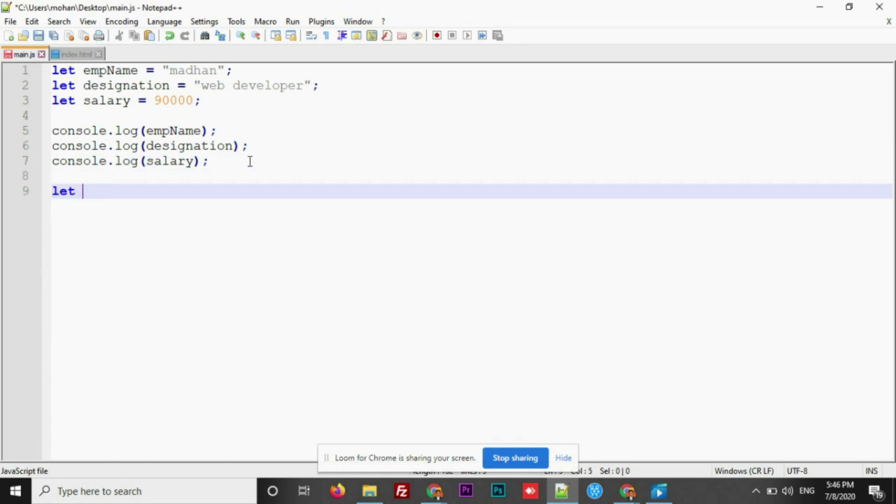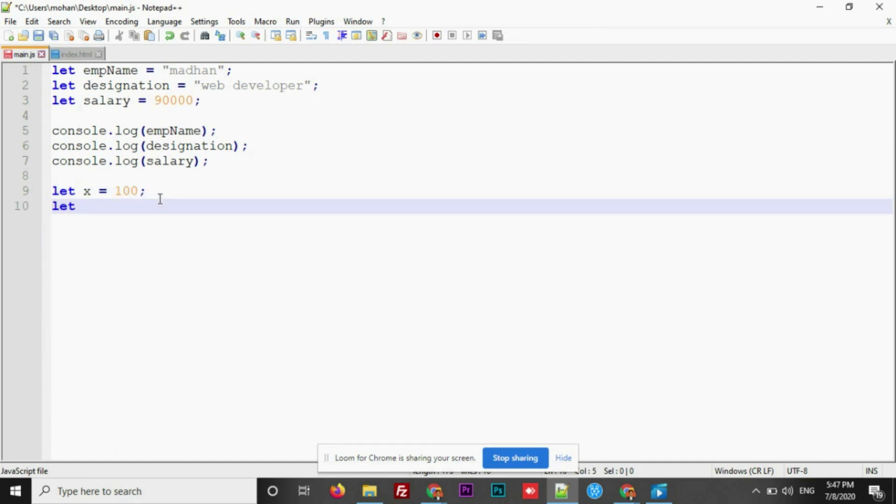I'm going to add one more variable called x, and I'm adding a number into it. As I mentioned, you should not wrap it inside the quotes. Let x is 100, and one more thing, y is 200. Save. Now 100 and 200 got saved in the x and y variables.